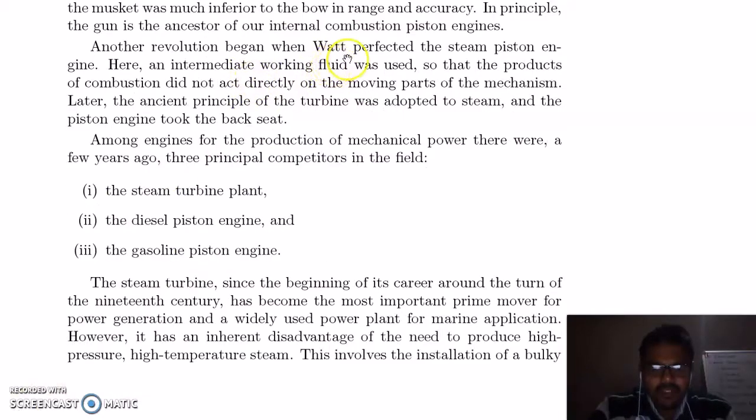Another revolution was brought by Watt, who used the steam piston engine. Here he used a working fluid, which is steam. So here an intermediate working fluid was used so that the products of combustion did not act directly on the moving parts of the mechanism.